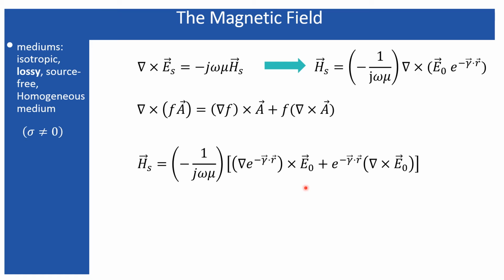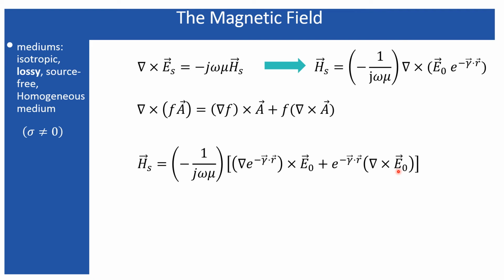Now here you can see that the curl is operating over this vector. Now what is this E naught? E naught is a constant, because you should remember how I obtained that E naught. E naught was initially ax x cap plus ay y cap plus az z cap, where this ax, ay and az I considered as arbitrary constants of the solution from the individual components when I solved them.